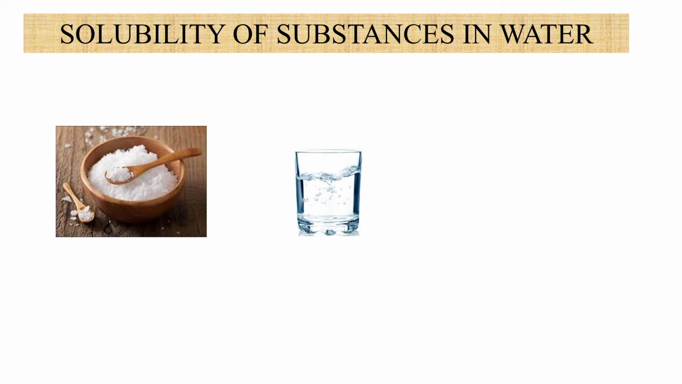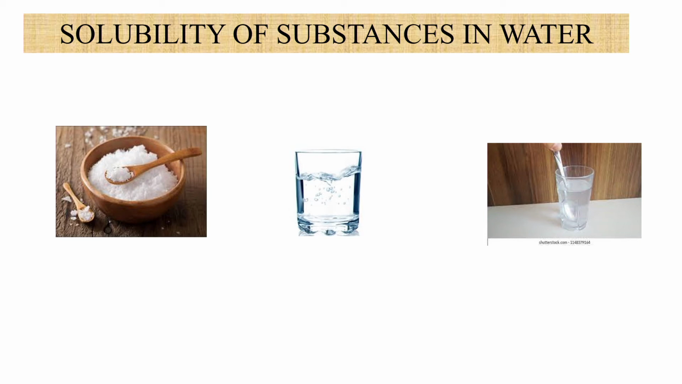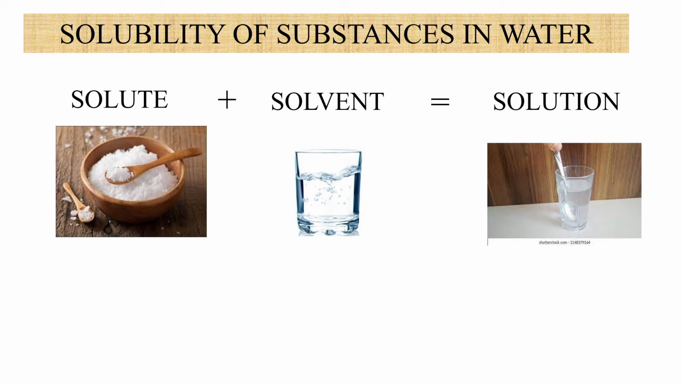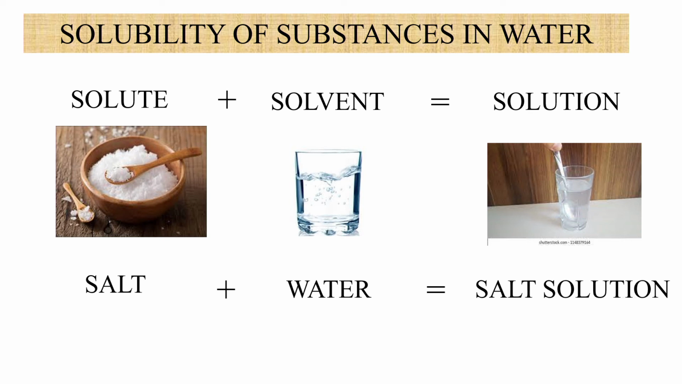When we add the salt with the water, what happens? We get the salt solution. Here, the salt is known as solute. Solute is nothing but the substance which dissolves, whereas the solvent is known as the medium in which the solute dissolves. When we add solute and solvent, we get the solution as a result. Here the salt is the solute and the water is the solvent. At last we get the salt solution.